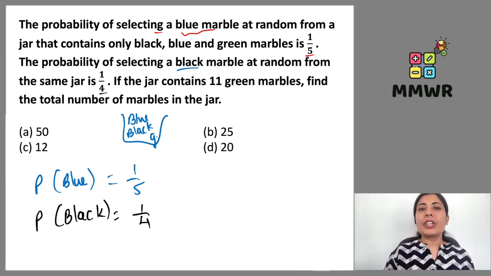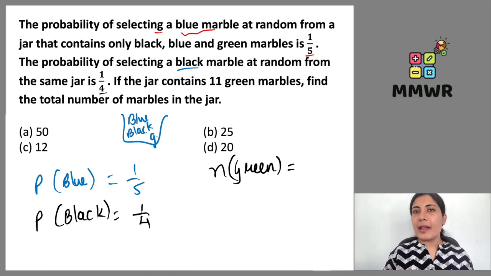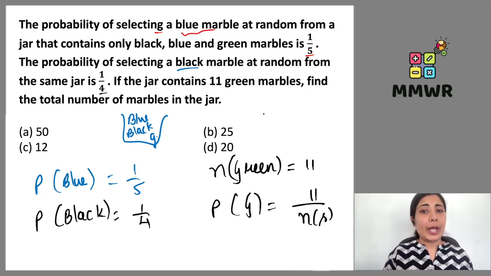If the jar contains 11 green marbles, the number of green marbles is 11. So the probability of a green marble should be 11 upon the total number of marbles, which we don't know. The value of n(S) we don't know. So 11 green marbles are there. Find the total number of marbles in the jar.